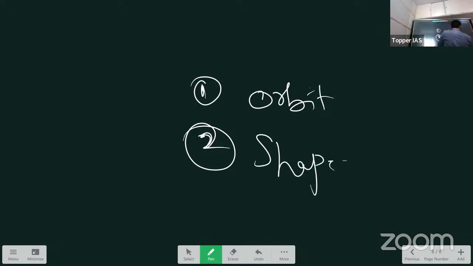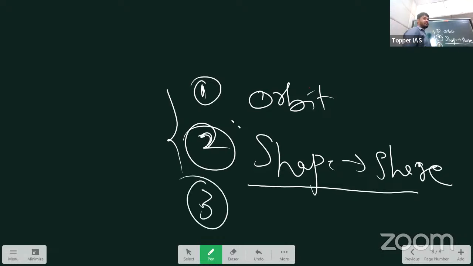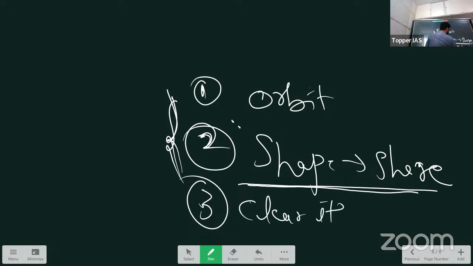It should be spherical. Pluto has satisfied both of these. Pluto revolves around the sun in a definite orbit, and it also has a spherical shape. And the third criterion which Pluto could not fulfill was, third, it should clear its path. Clear its path. What does it mean?